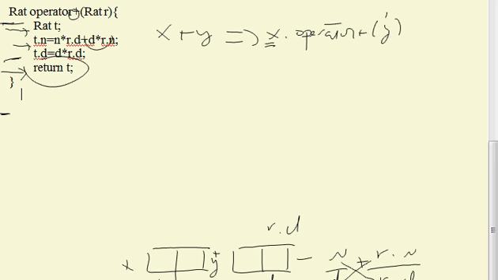Now what about a function if I wanted to do operator minus, or if I wanted to do operator times, or if I wanted to do operator divide? It's the same kind of thing. I basically come back here, I create a temporary, I do the appropriate things to the numerator and denominator, and I return that temporary. And you're going to be asked to do that as an assignment to modify the class and to actually have that happen.